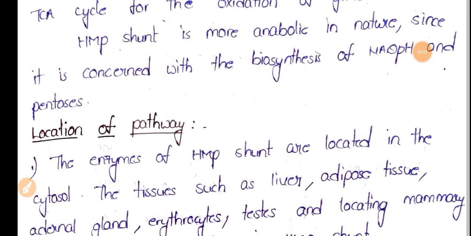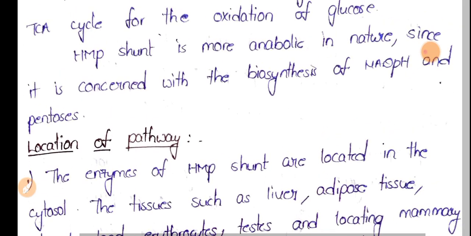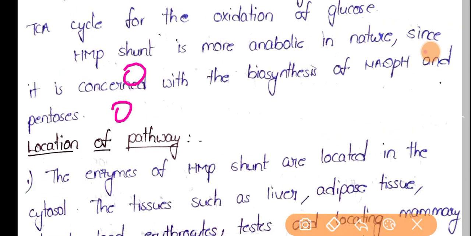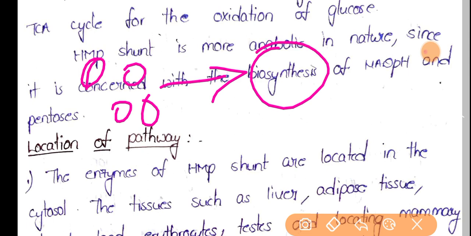This HMP shunt is more anabolic in nature. Anabolism means smaller molecules are combined to form a larger complex molecule, whereas catabolism means a larger complex molecule is converted into smaller and simpler molecules.